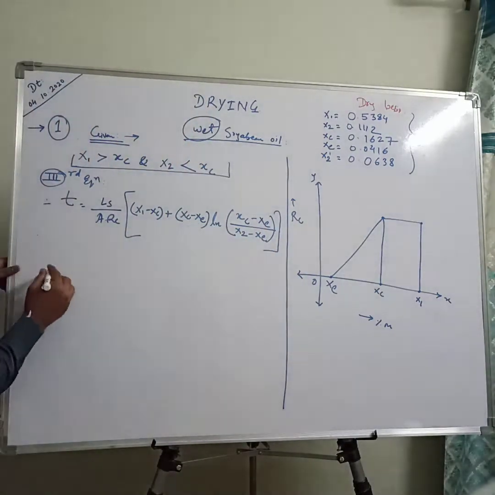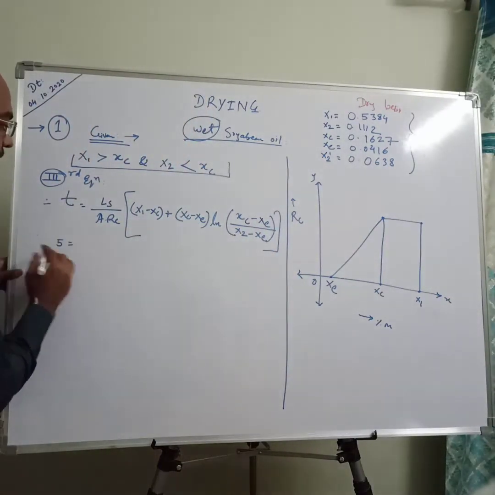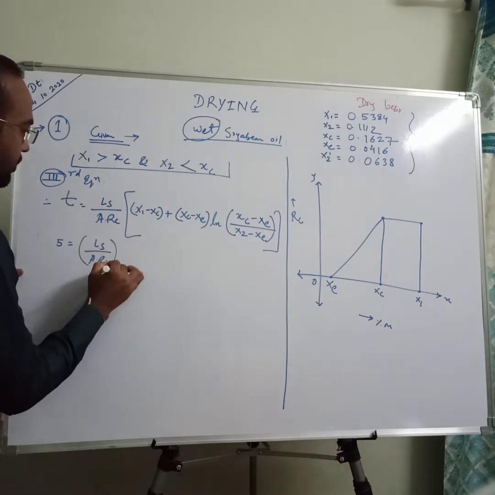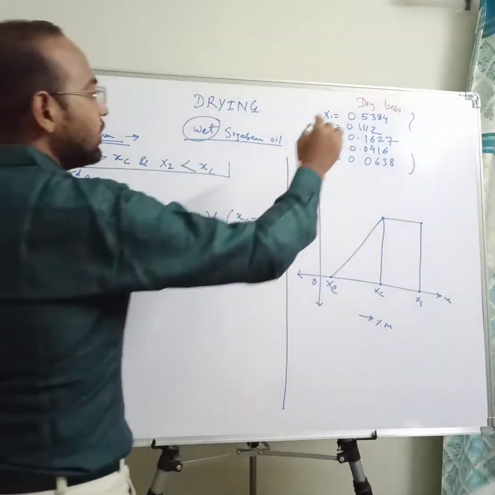So time is already given, that is 5 hours. Second thing, Ls upon ARC is not given, and you need to put all the values.